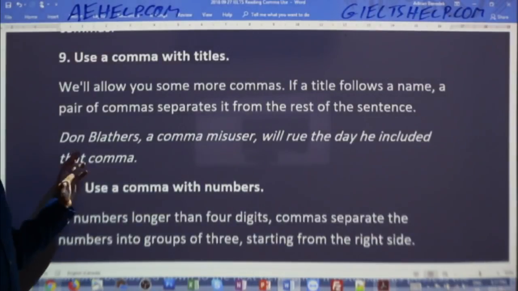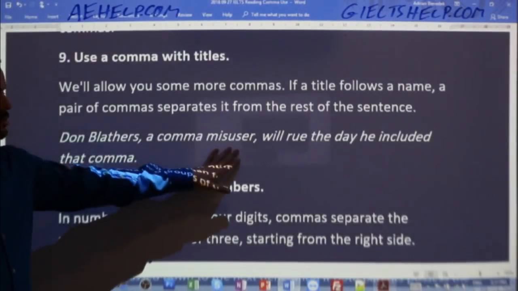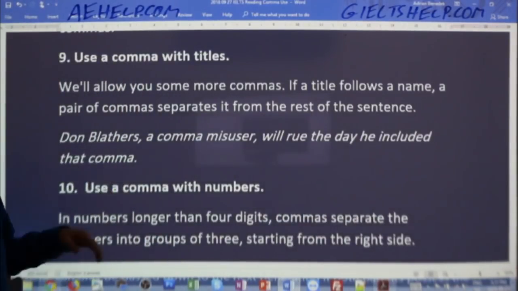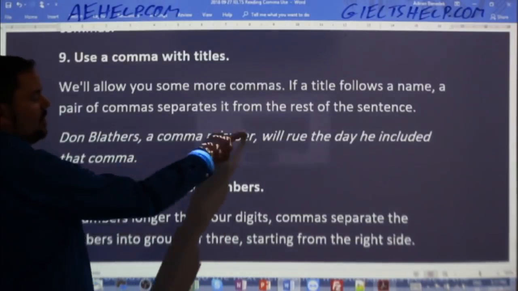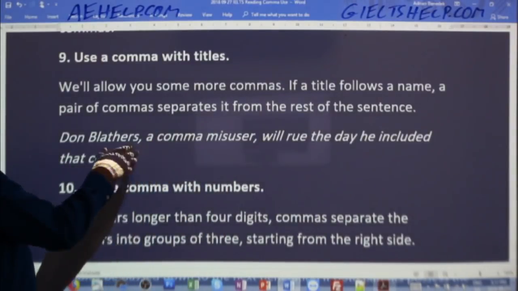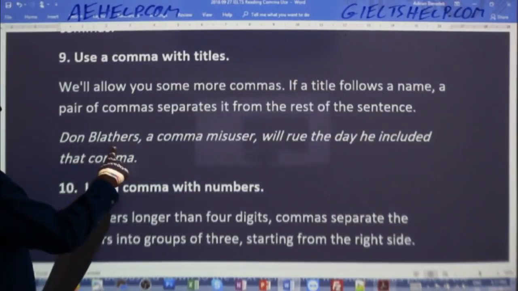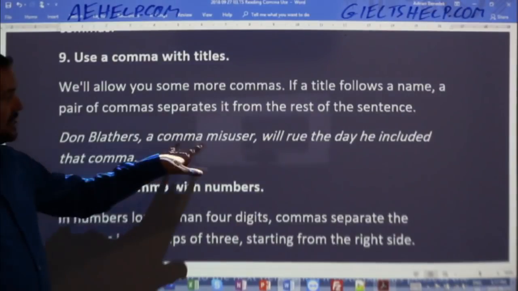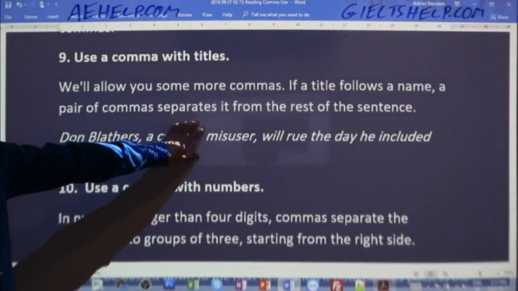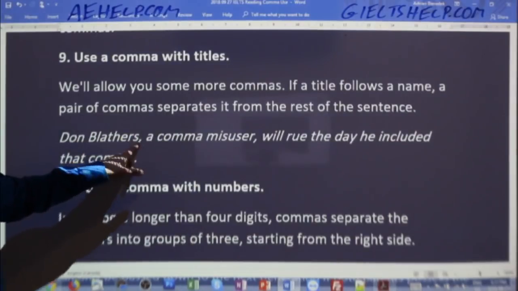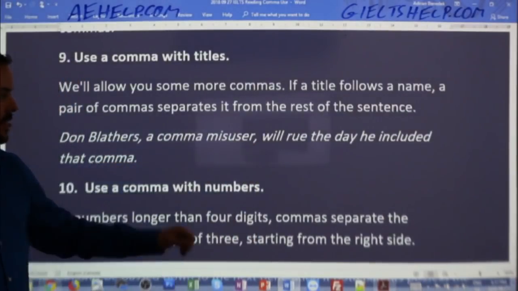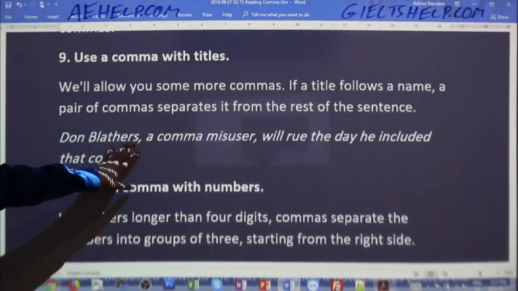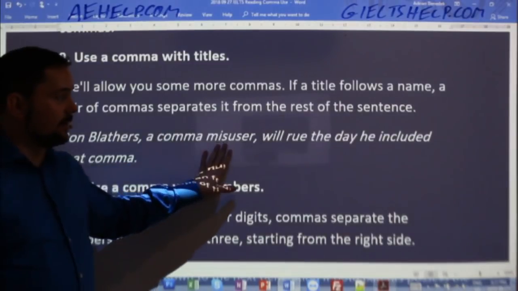Here's an example. Don Blathers, a comma misuser, will rue the day he included that comma. Okay? So the title here is "a comma misuser." It modifies this name, Don Blathers. You can think about it similarly as an additive piece of information. So this title for this name is separated by these two commas, okay? And that is a common way to see commas used in writing, all right?